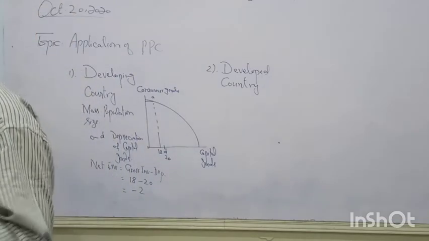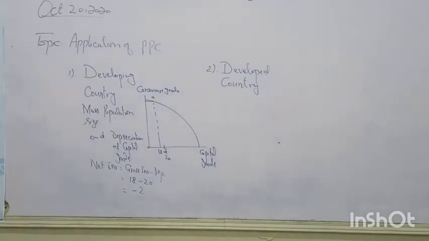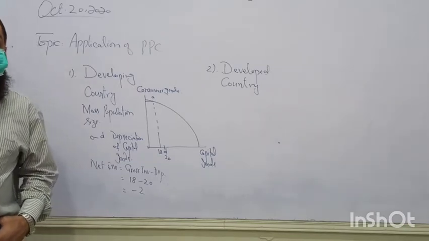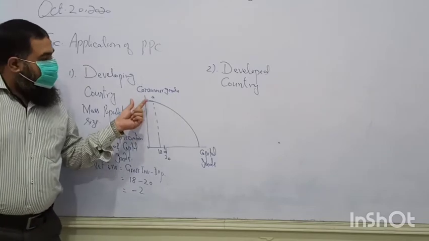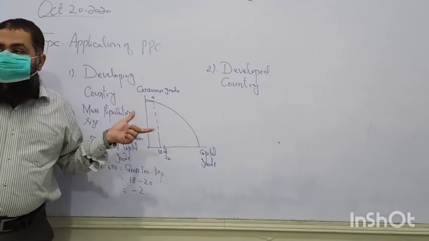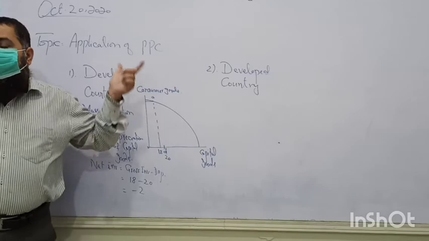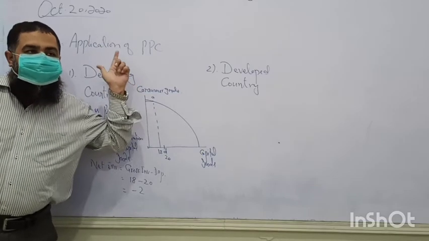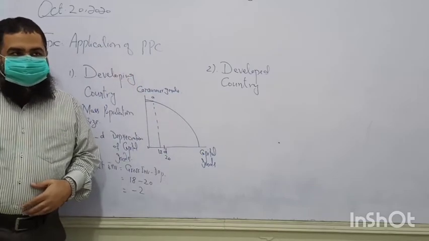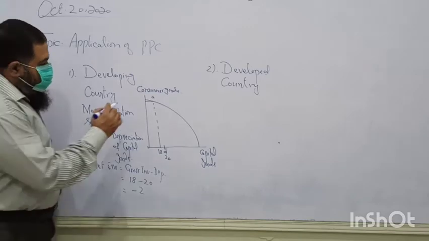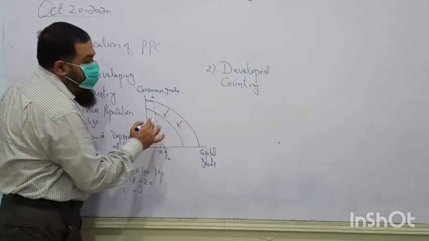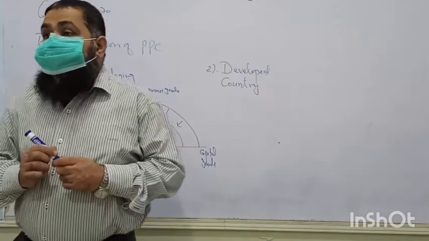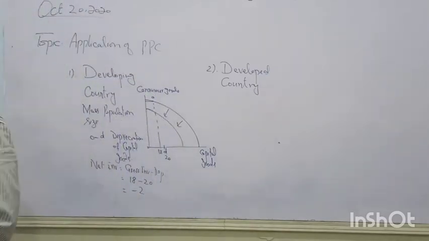If we are consuming more fast food items like pizza, and we are not producing the ovens to produce more pizza, so in future what happens? This country, which is producing more consumer goods at present in order to increase its present living standard, in future its PPC will shift inward. There will be more depletion of resources.